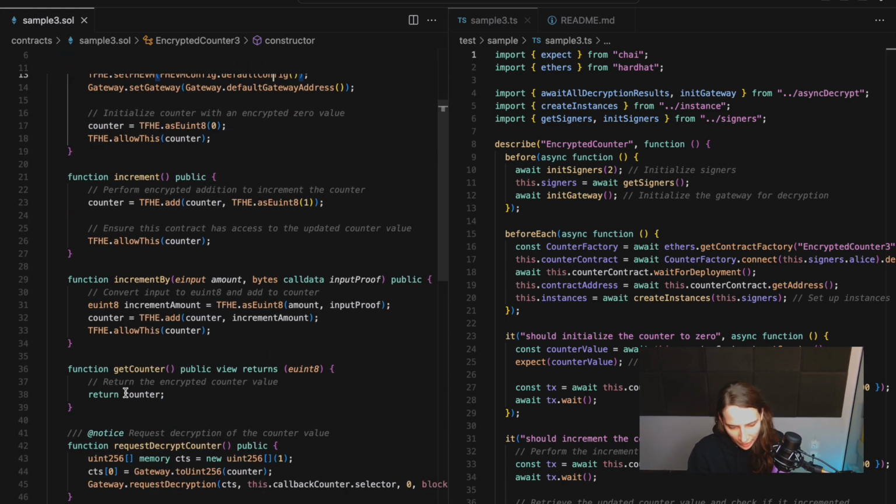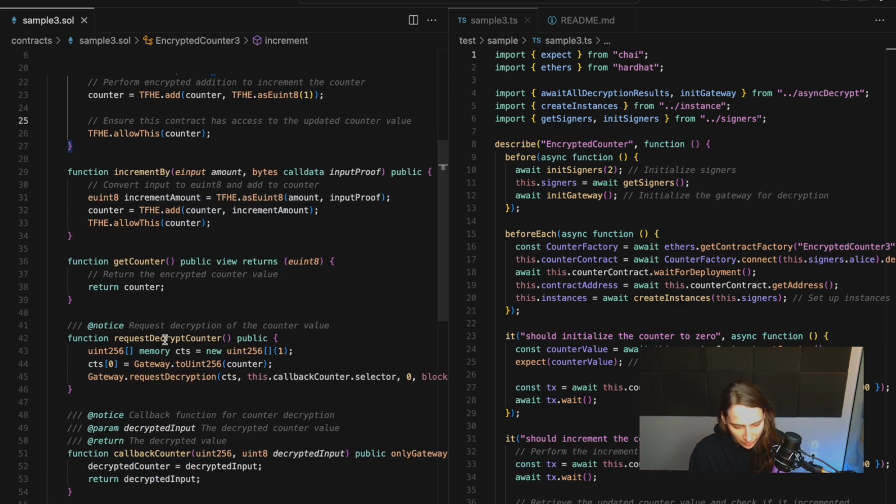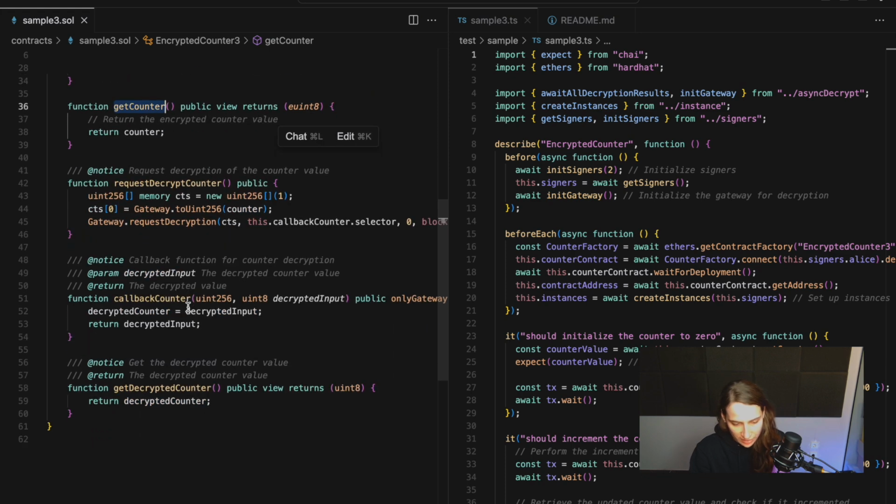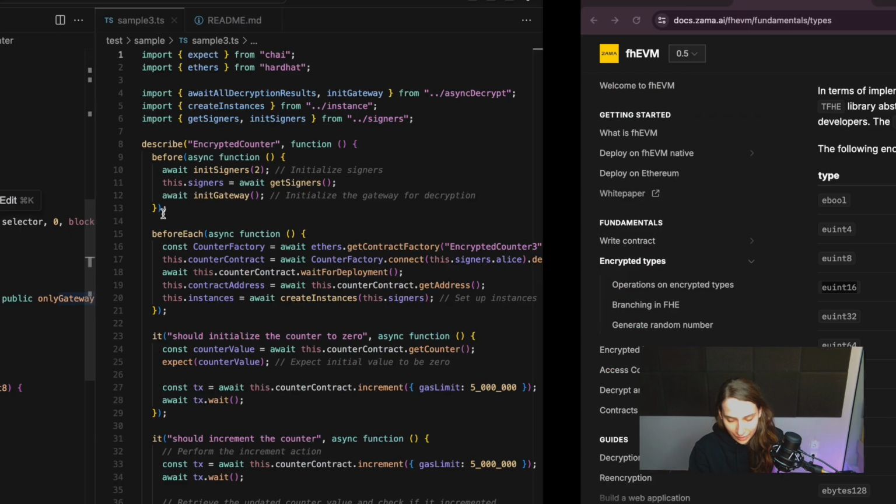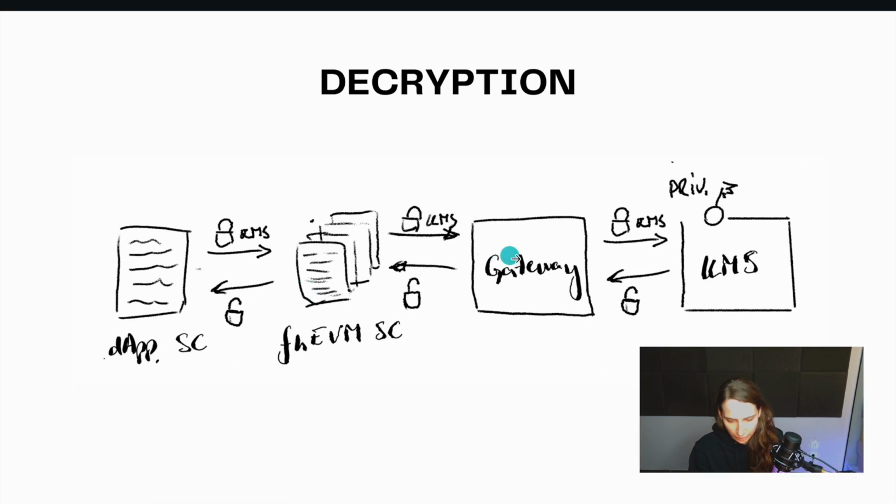So here we have pretty much everything stays the same. Increment by, increment, get counter stays the same, right? However, we have a new function here called request decryption counter. So what does this do? We call gateway here. So let's look at back here. So we call basically a smart contract that calls the gateway.